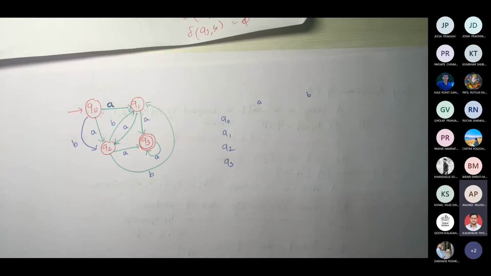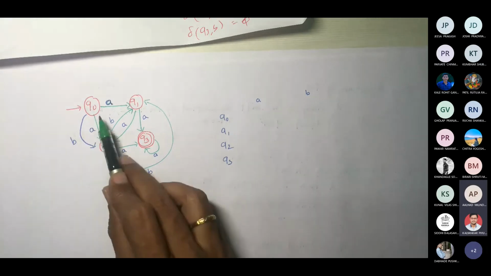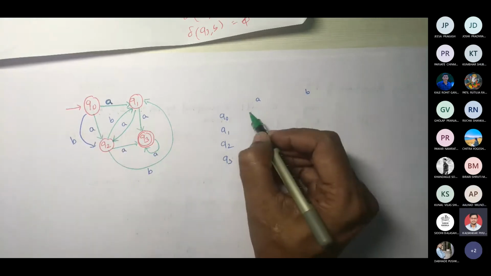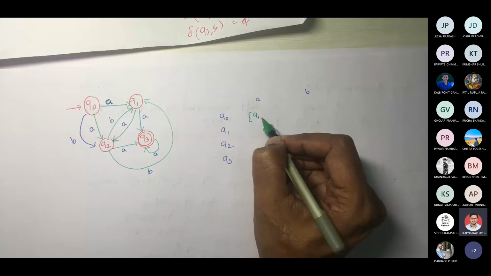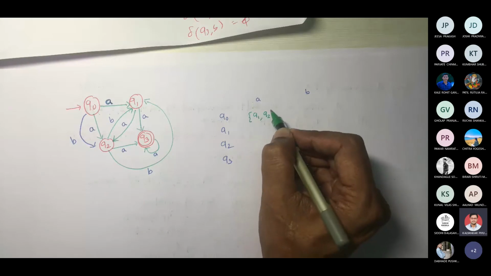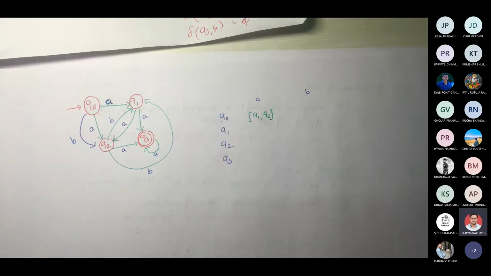It would be Q1 and Q2. So let us write this. As it is a set, that's why I'm using curly brackets. Fine. What is Q0B? Empty set. See carefully. Oh, Q2. Okay, good.